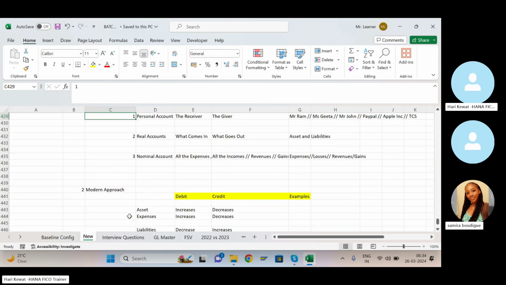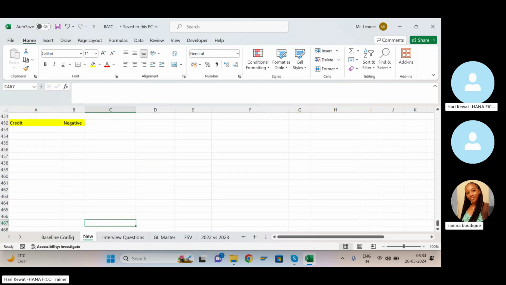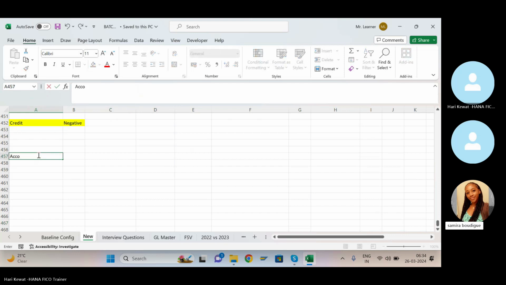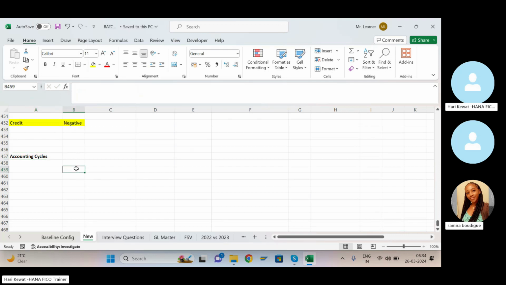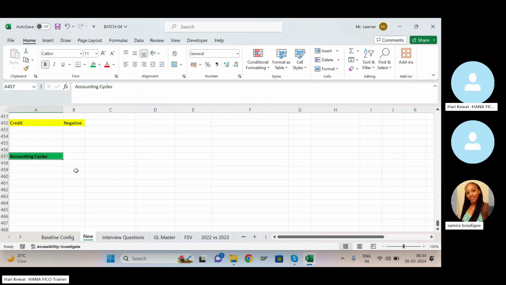If you understood this golden rule of accounts, the next step is to see the accounting cycle. In the accounting cycle, the first step is business transaction.